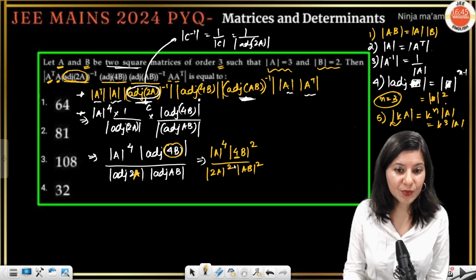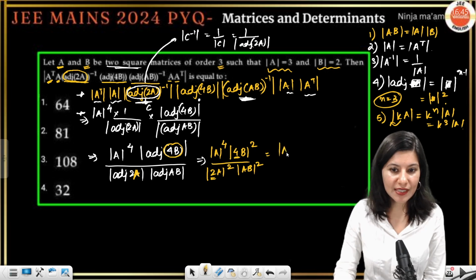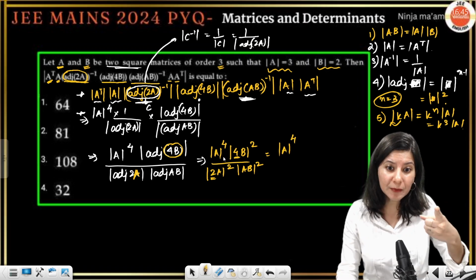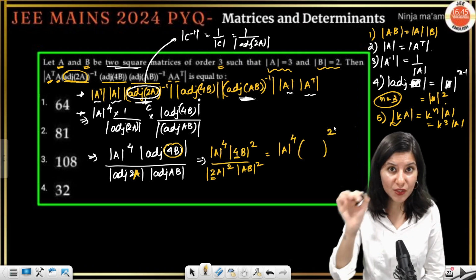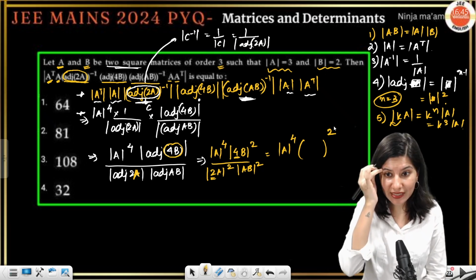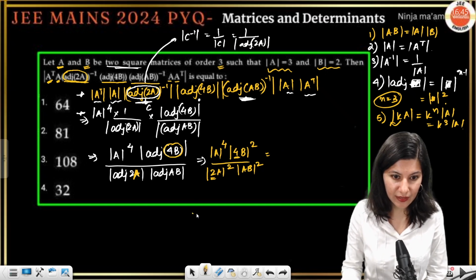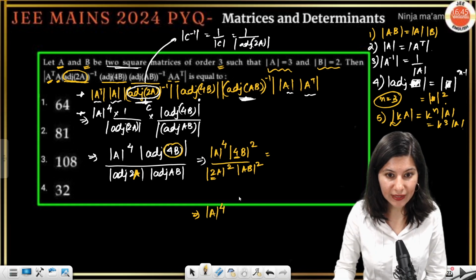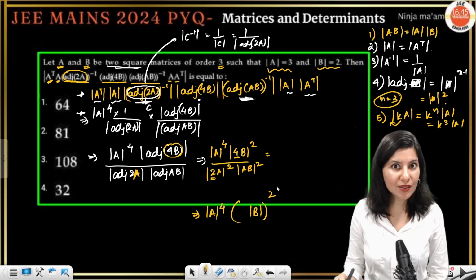So now if I have to take this 4 out, take this 2 out of the determinant, what we have to do is, this is actually determinant A raised to power 4. This 4 if you take out, that is going to be 4 cubed. Okay. So determinant 4B, this square is already there. Please do not make this mistake. So many students make this mistake. So let me just write it over here. Determinant A raised to power 4. This 4 you have to take out of the determinant. So square is already there. 4 if you take out of determinant, it will be determinant B, square is already there, right?